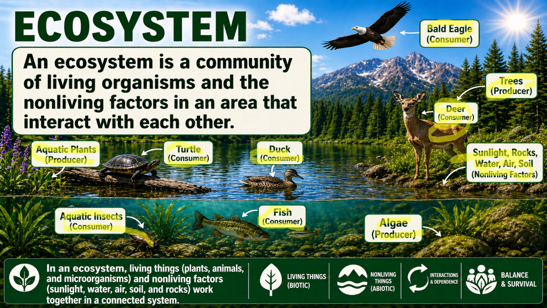So an ecosystem is basically a community. In an ecosystem, living things such as plants, animals, and microorganisms, and the non-living factors such as sunlight, water, air, soil, and rocks, work together in a connected system. Living things are called biotic. Non-living things are called abiotic. These create interactions and dependency on each other. Together, there's a balance and survival takes place.